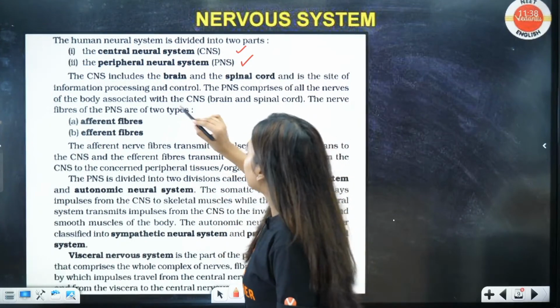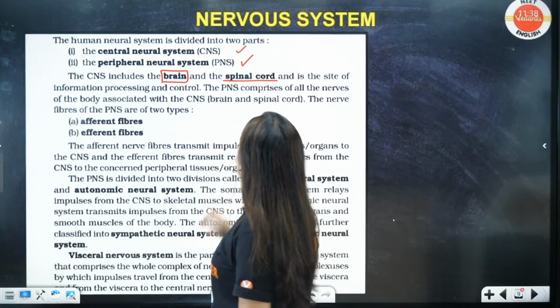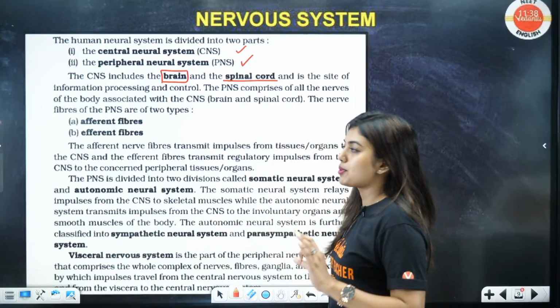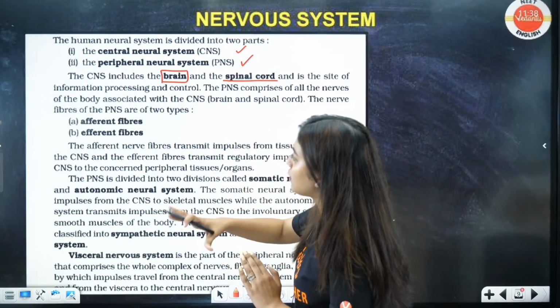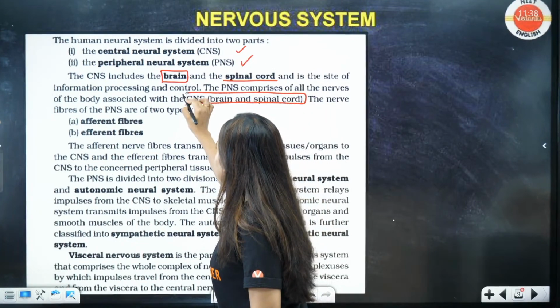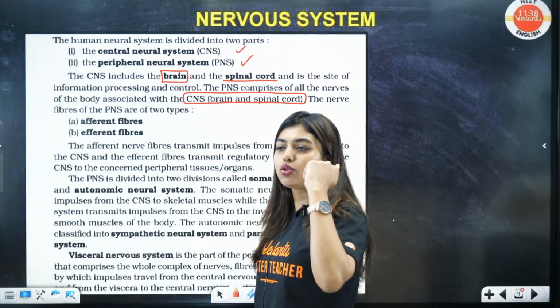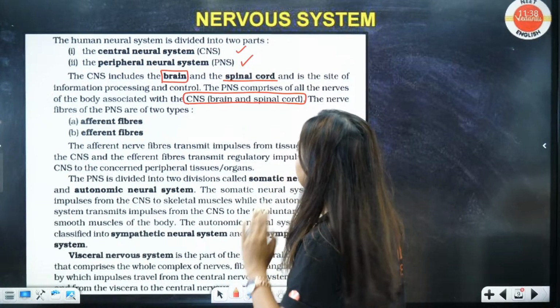Now, the CNS includes the brain and the spinal cord, and it is the site for information processing and control. The PNS comprises all the nerves of the body associated with the CNS. Got it? All the nerves that are going to your CNS will go through your PNS.